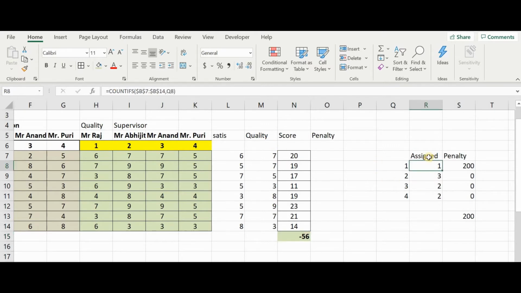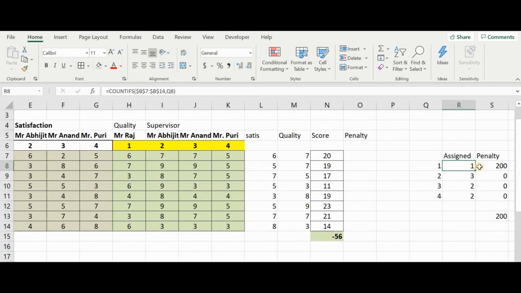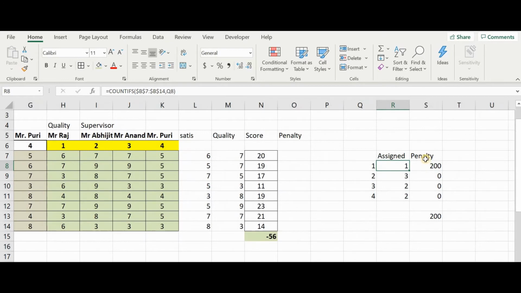So we will just see how many people have been assigned to project 1, project 2, etc. by using the simple formula B7 to B14, which is this, and comparing it with this value. So we get only one person has been assigned to project 1 till now. And in case it is less than 2 or greater than 3, basically it has to be exactly 2, then a penalty of 200 is assigned, and 200 for each of these divisions.